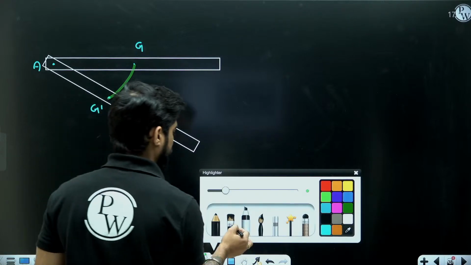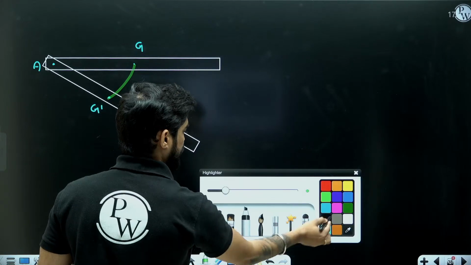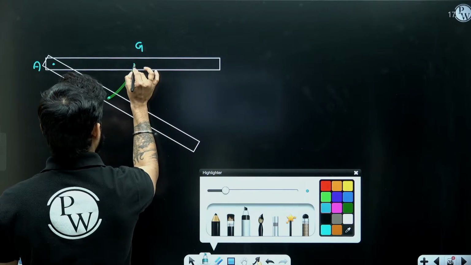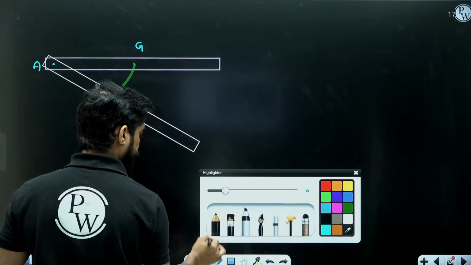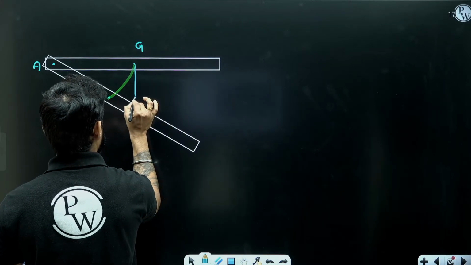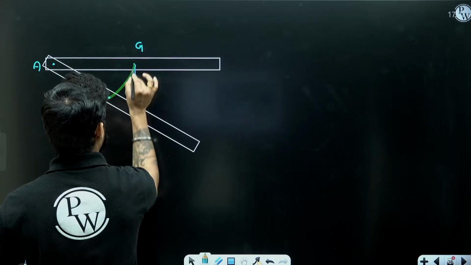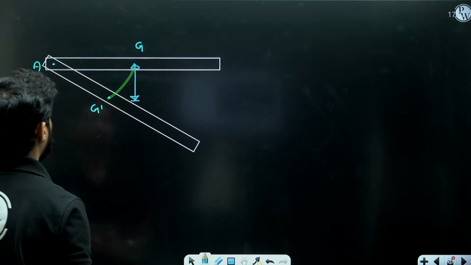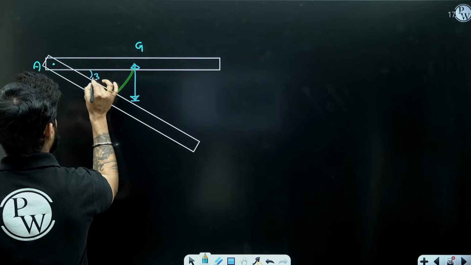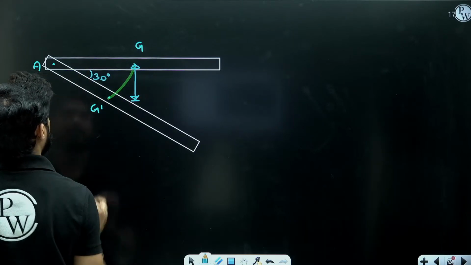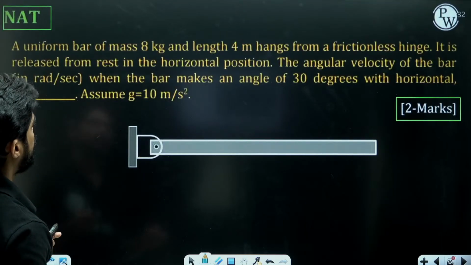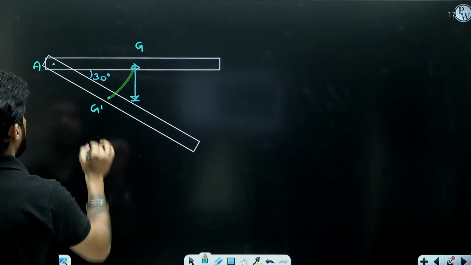So beta, what will be this vertical displacement? Can anyone tell me what will be this vertical displacement of G? This angle is 30 degree and this is L by 2, where L is 4 meter.